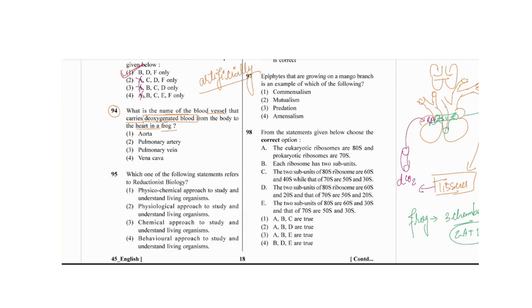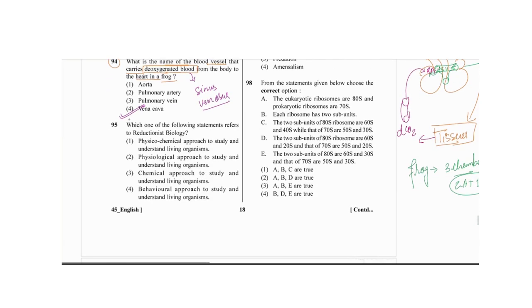So the answer to 94 will be the vena cava. They have not given the sinus venosus; otherwise we could write the sinus venosus here. If they have not given it, we can choose the vena cava. If they would have given the sinus venosus, we should choose the sinus venosus only. Okay, the next is question number 95. Which of the following statements refers to reductionist biology?